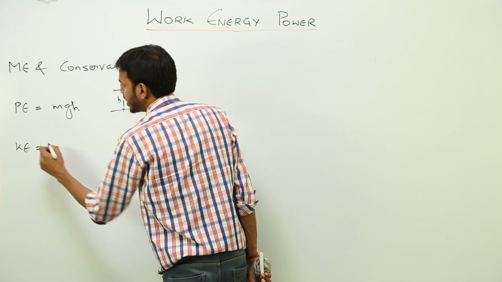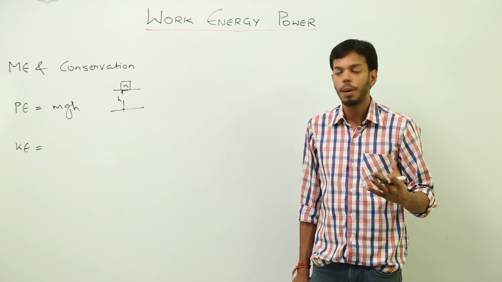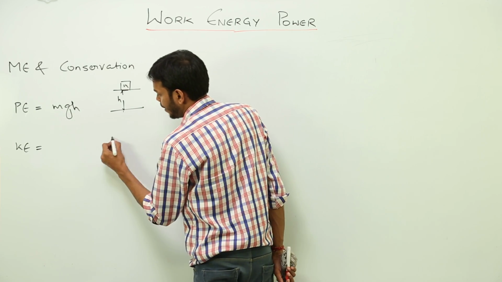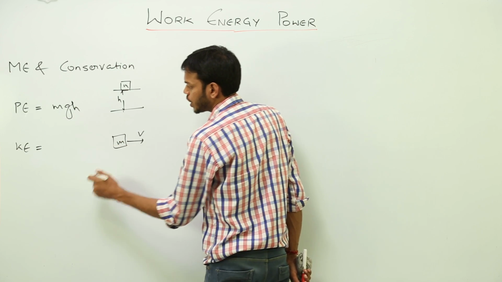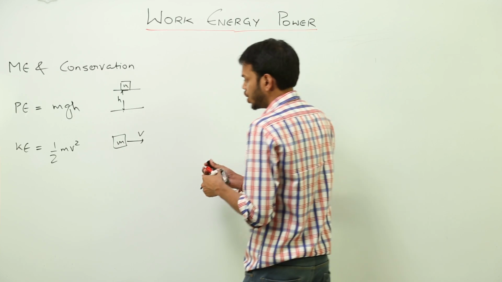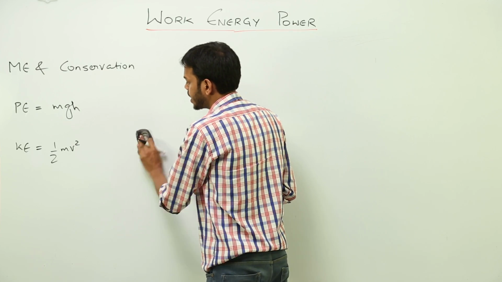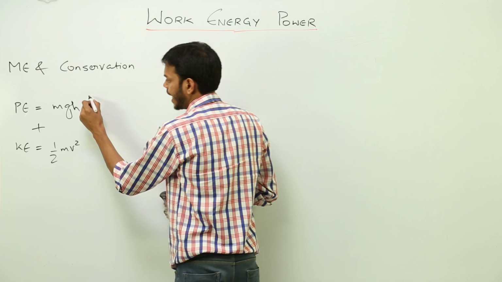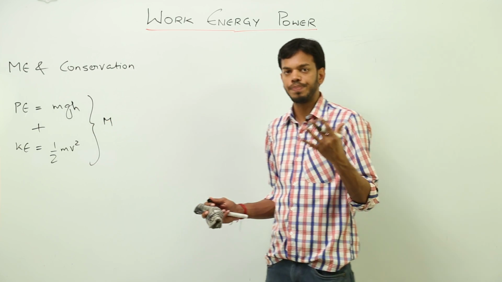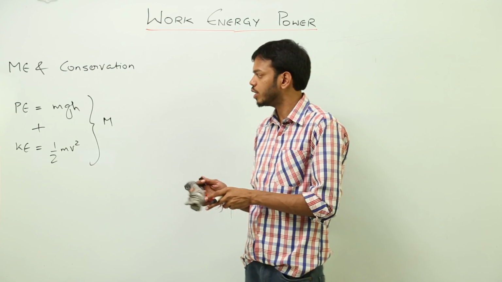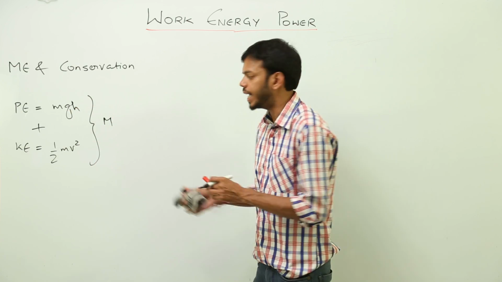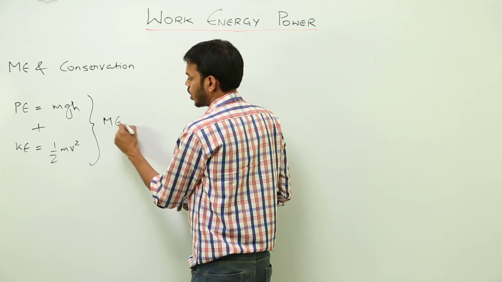Secondly, the kinetic energy is the energy possessed by a body by virtue of its motion. That means the body is moving with some velocity. So if a body of mass m is moving with velocity v, the kinetic energy is given by half mv square. So what is mechanical energy? Mechanical energy is the sum of potential energy and kinetic energy. So this is mechanical energy, alright.